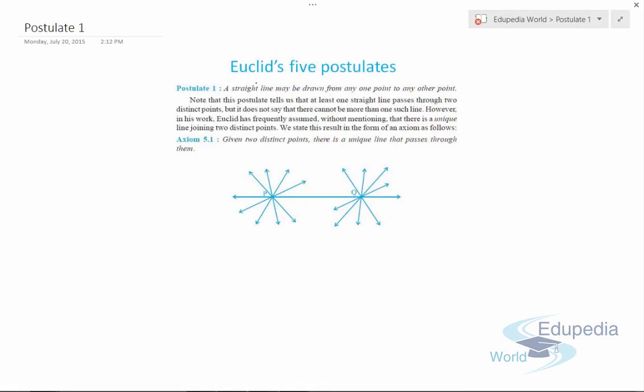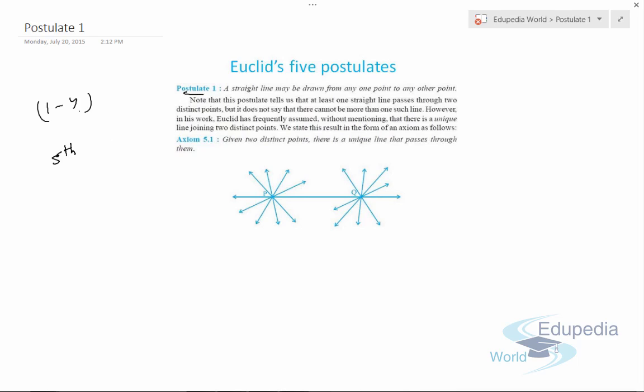Now let us discuss the 5 postulates of Euclid, which are very important. The first 4 postulates are very simple and do not need to be proved. They are actually universal facts. But the fifth postulate, which we will discuss in greater detail, is a little bit complex and needs further extension, how we can simplify that postulate. So you have to watch the videos carefully.